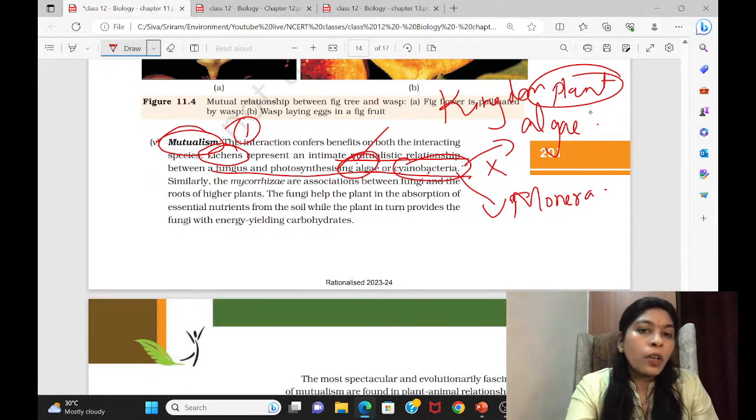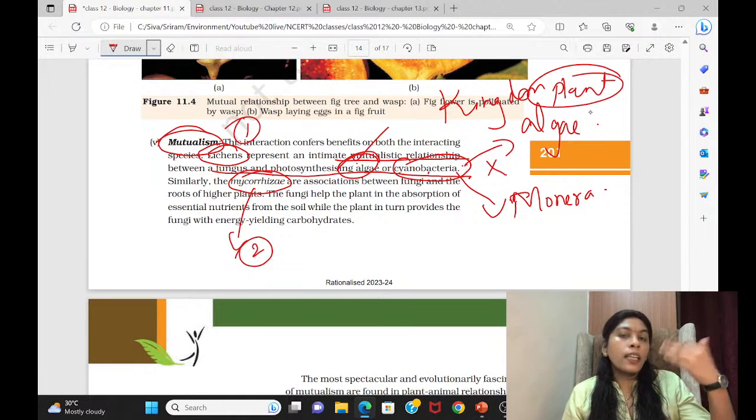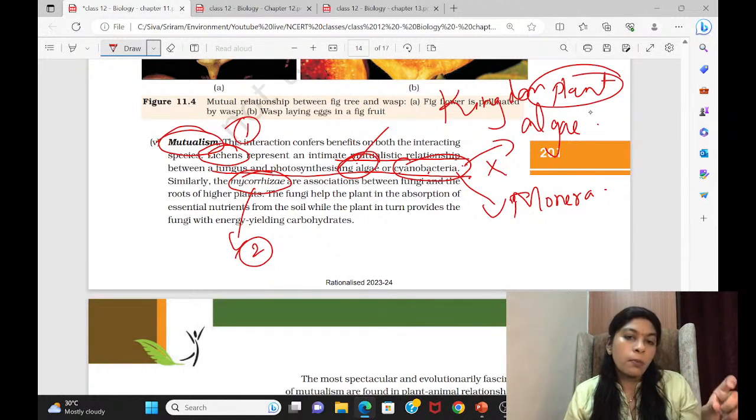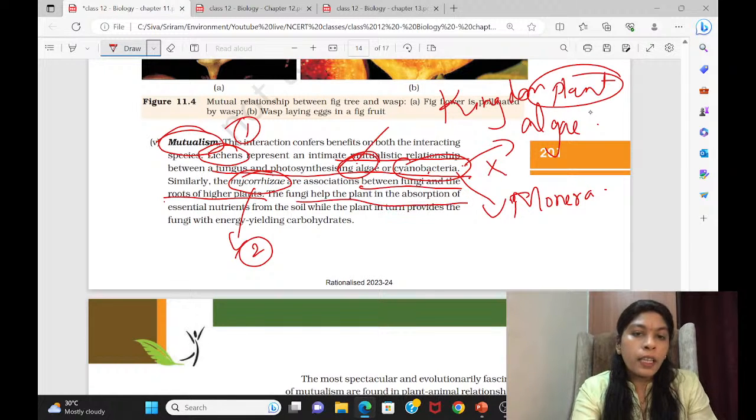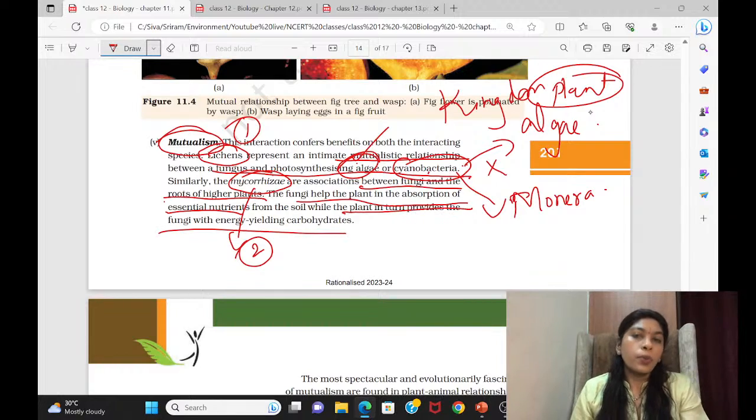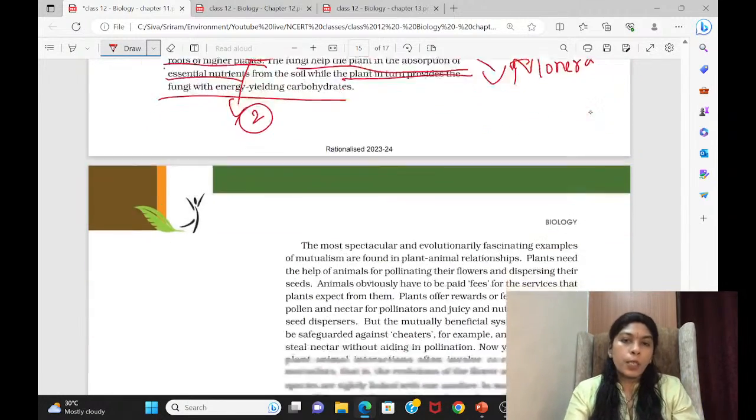Cyanobacteria. So mycorrhizae, this was also already asked in UPSC. Long time back, twice they have asked this question, about 10 years back. Anytime there might be a possibility of asking it again. So this is an association between fungi and the roots of higher plants. That way you have to say. Fungi help in absorption of nutrients and the plant provides the fungi with food. Both exchange benefit.